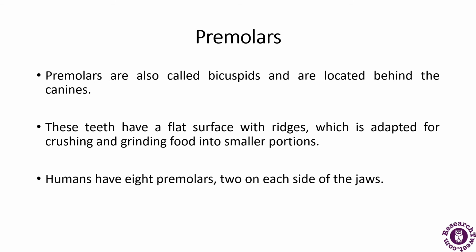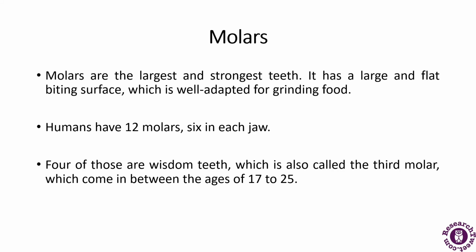Now humans have 8 premolars, 2 on each side of the jaw. So how many do they have? They are 8 in number, 2 on each side of the jaws. Next come the molars. They are the largest and strongest teeth.